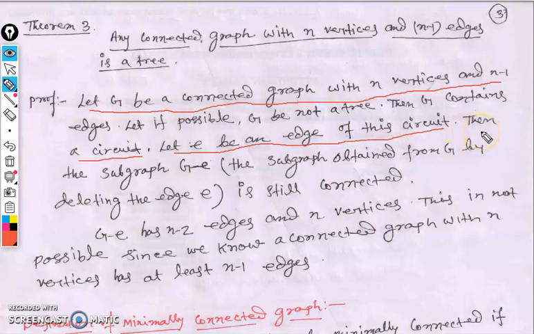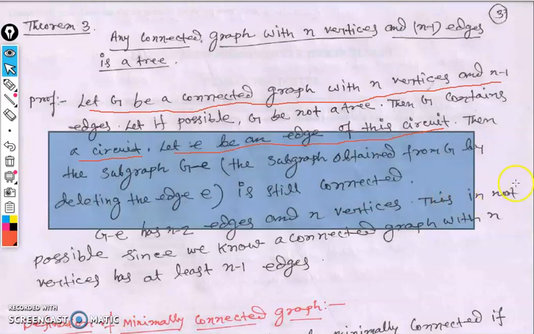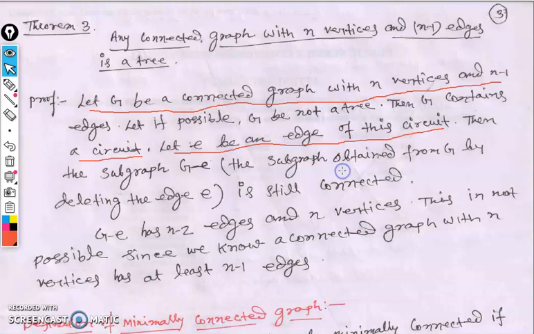Then the subgraph should have n minus 1 number of edges?